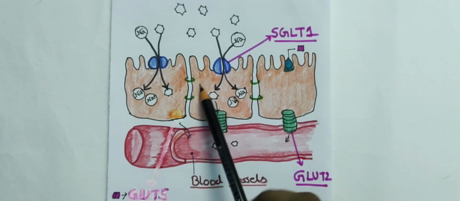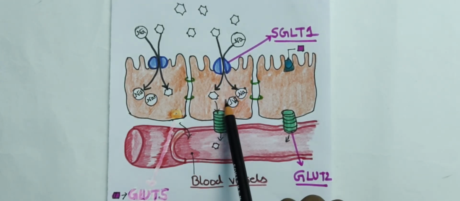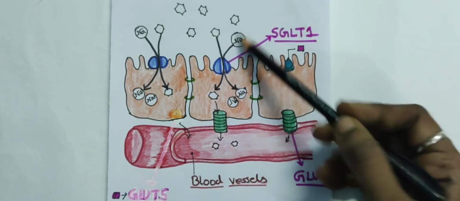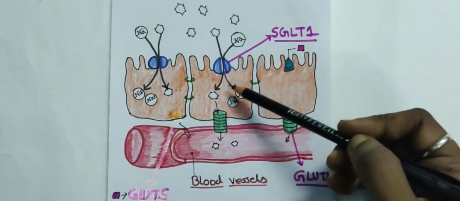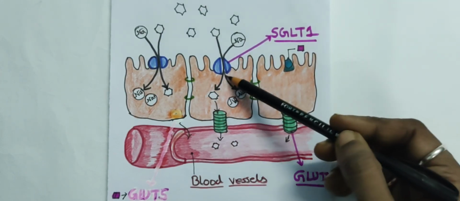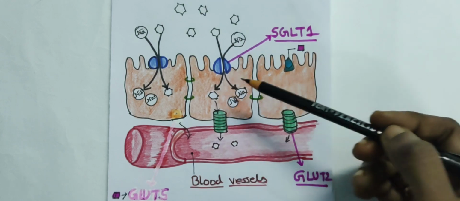Now, in the enterocyte, the glucose comes. Sodium may be transported back in the opposite direction by this channel, but the number of glucose ions gets increased within the enterocyte. Now what happened?